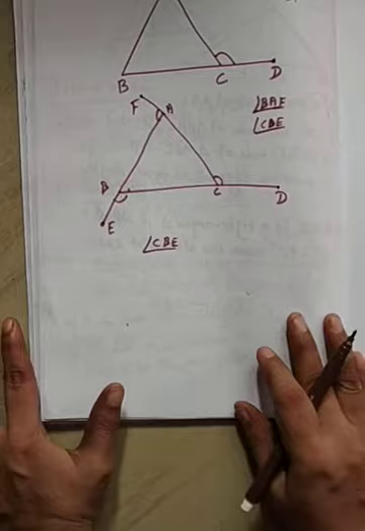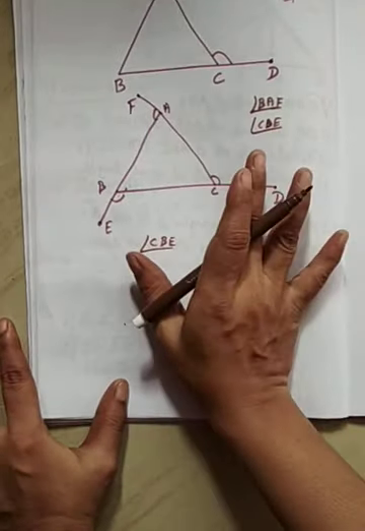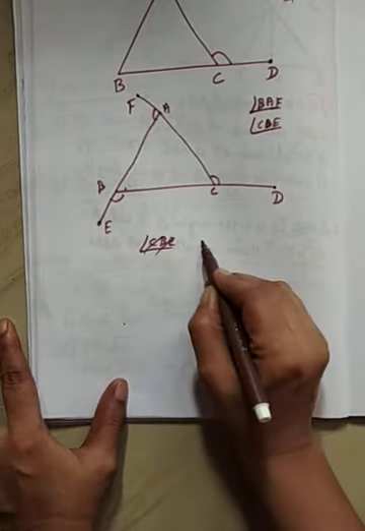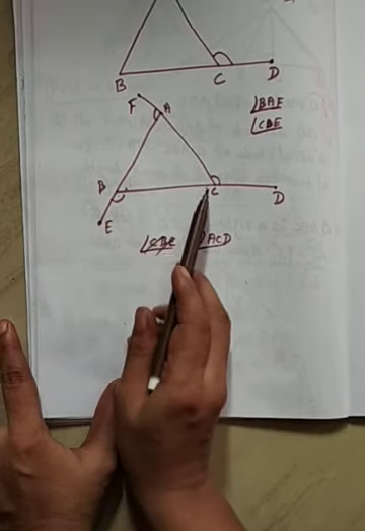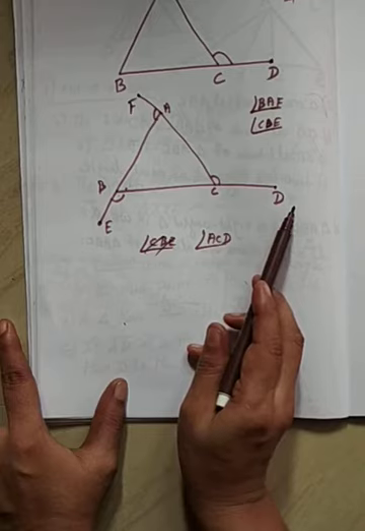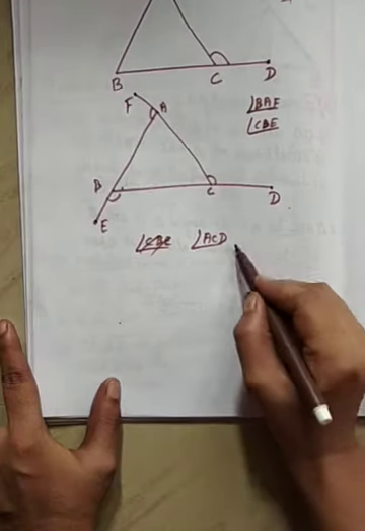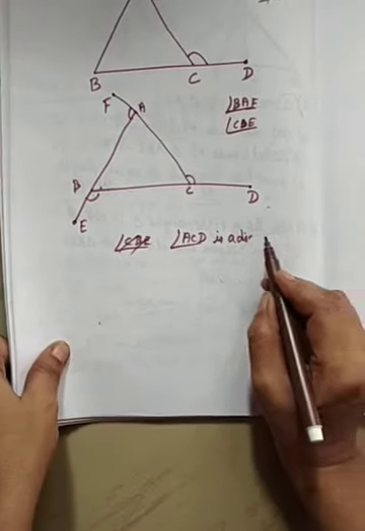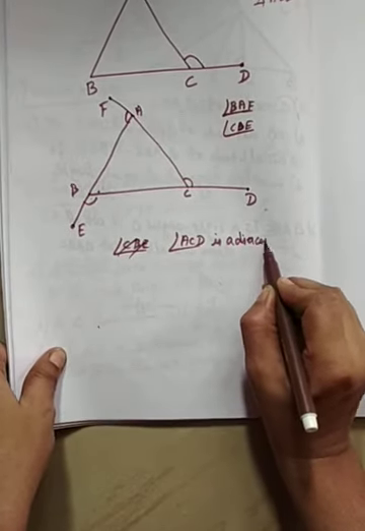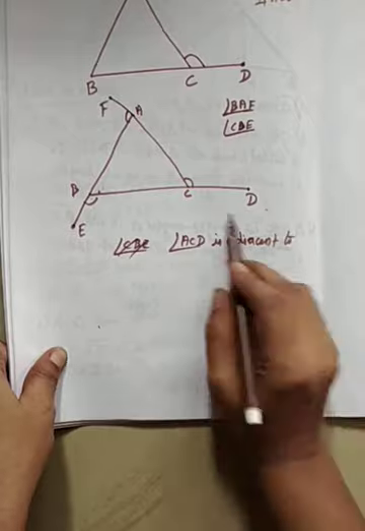See here, you have observed that first, I can take angle ACD. Angle ACD is adjacent, not adjoint, is adjacent to which one?